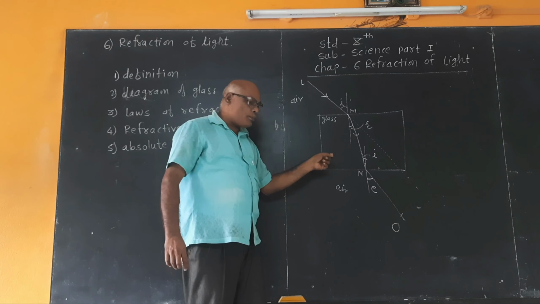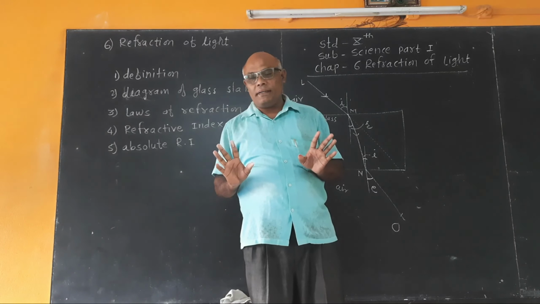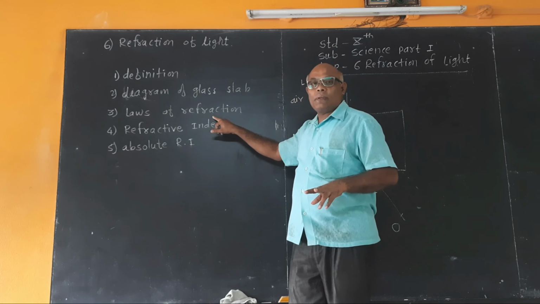In this way, this is called refraction of light. This can be proved with the help of a glass slab. What is the refraction of light? Light changes its direction when it passes obliquely from one transparent medium to another transparent medium, called refraction of light. Laws of refraction.